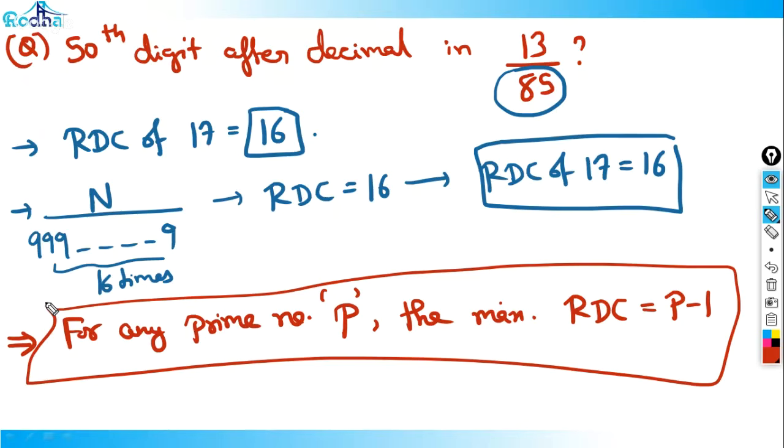Chalo, then let me conclude. Last 5 minutes. For any prime number P, the maximum RDC will be P minus 1. Remember, I'm saying maximum RDC, not exact RDC here. For any prime number P, the maximum RDC can be P minus 1. Now suppose I ask you, I'll come back to this question, don't worry,